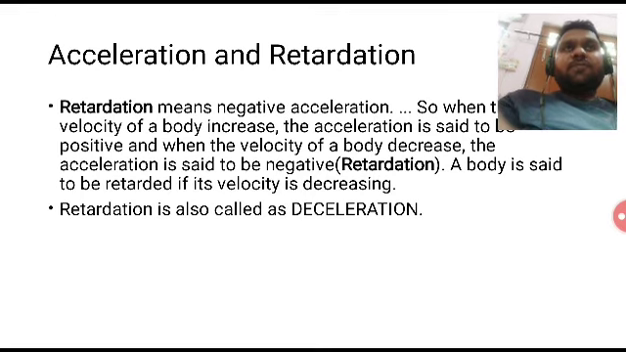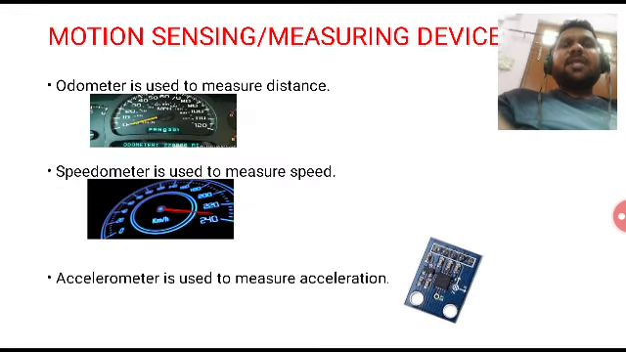So if a body is said to be retarding, its velocity will be decreasing with time. It is also called deceleration. If the velocity of a body decreases, the acceleration is said to be negative. So a body is said to be retarded if its velocity is decreasing.